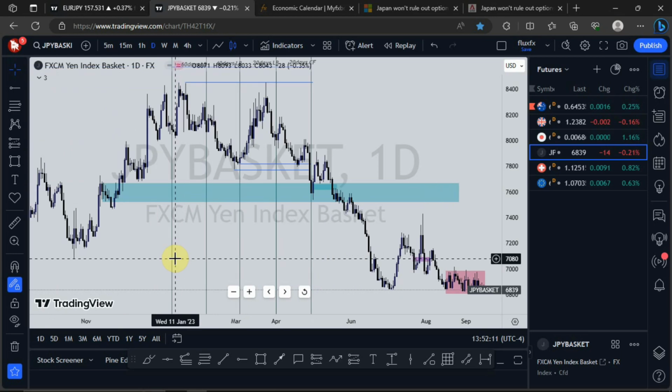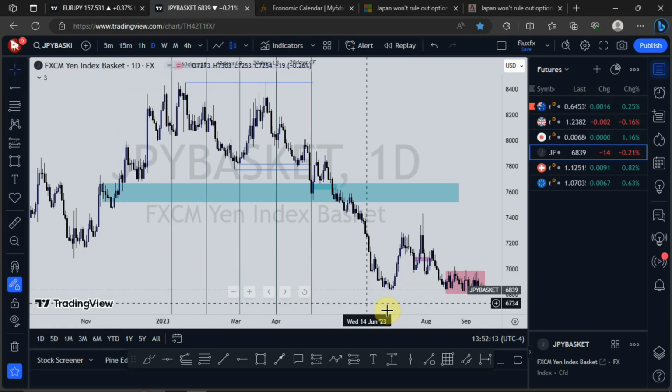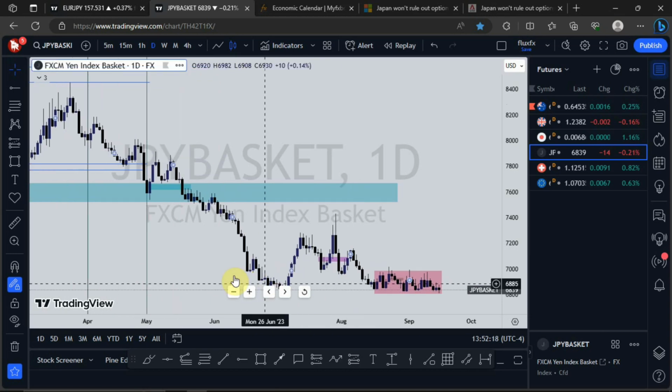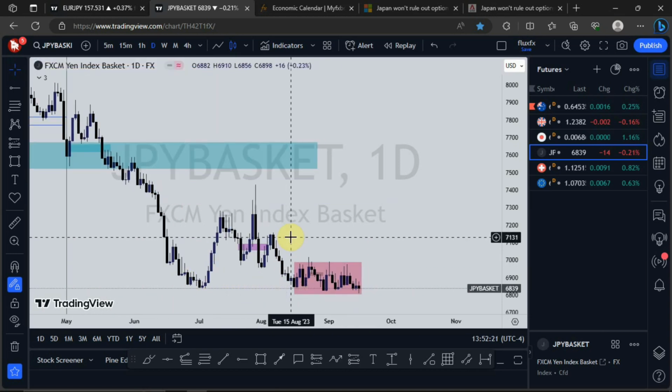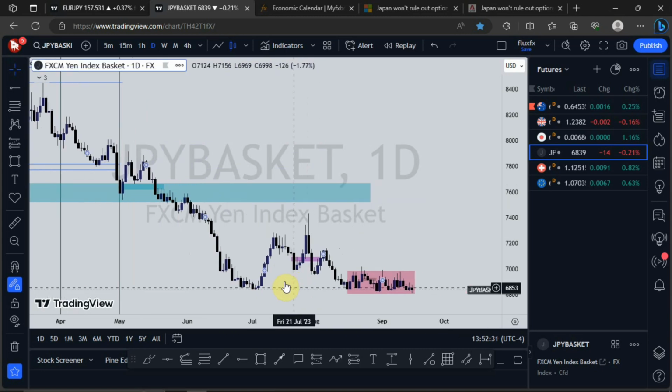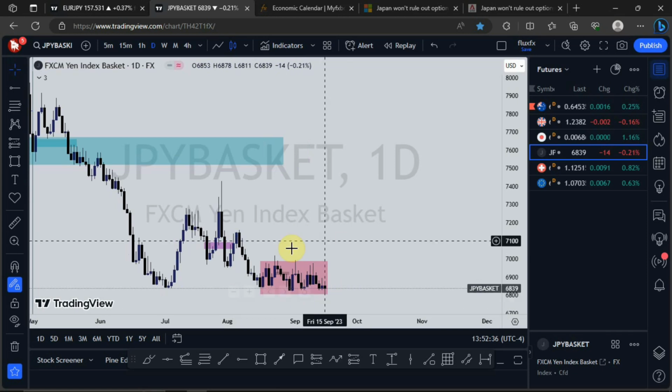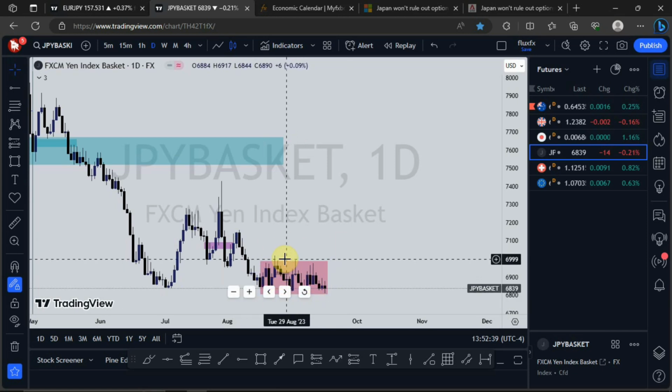The yen has broken its all-time low, and as it stands now that we've seen price consolidating, I'm really expecting the Bank of Japan to do something about it. The interest rate for the Bank of Japan going into next week will be a very key factor, because as it stands now, things are not looking good for JPY.